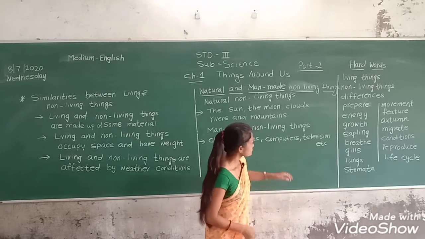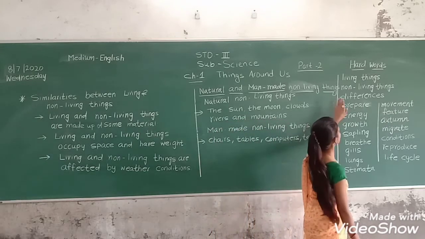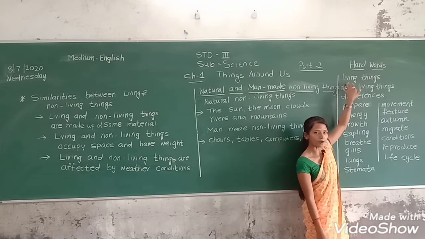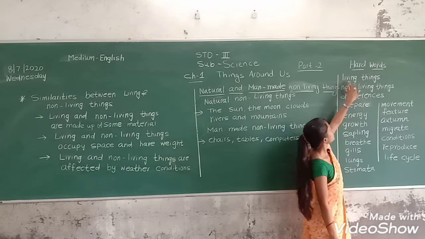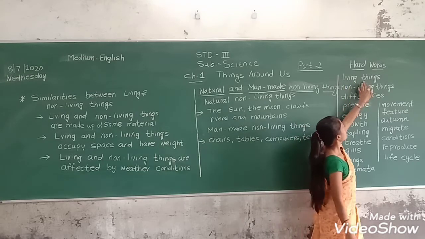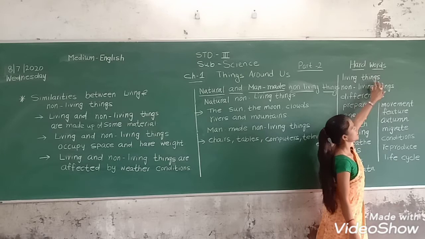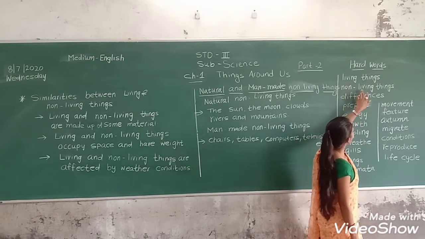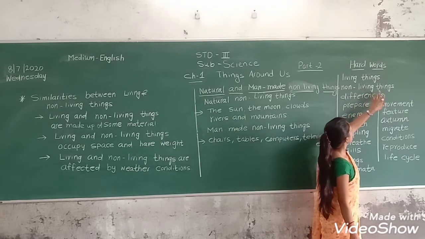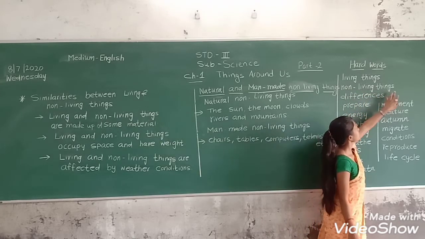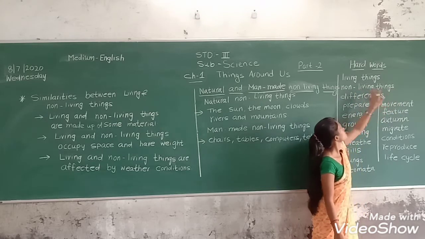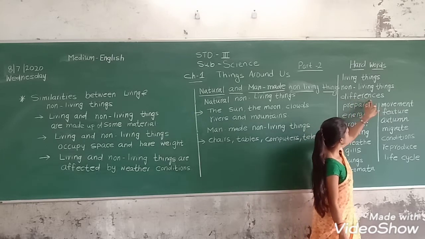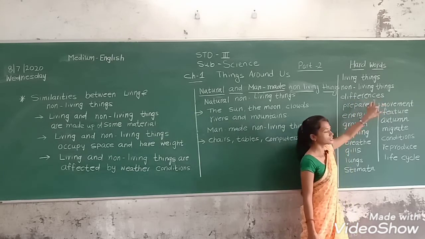And here are some hard words of this chapter. First, we read some hard words. Living, living things. Non-living, non-living things. Differences.